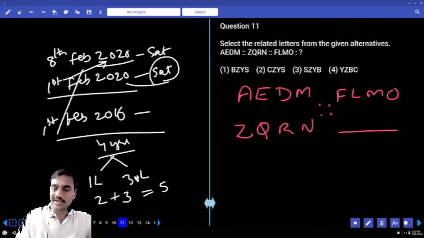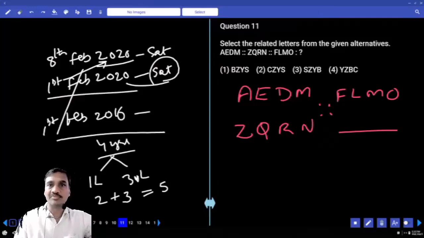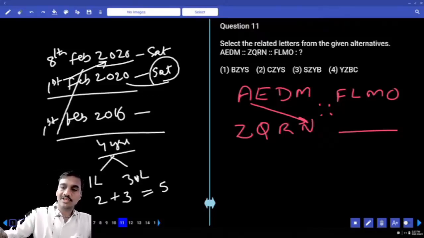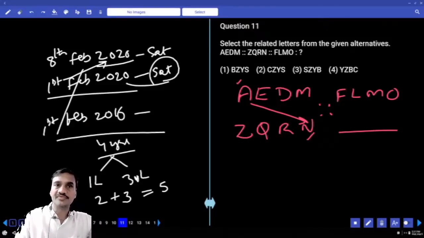Then if you take minus, A and Z minus 1, and E and Q, there is a huge difference of plus 12. There is no relation in this one as well. Then A and N, how are these two letters related to each other? We discussed corresponding pairs, first half and second half. What is the value of A? 1. N is 14, difference is how much? 13. And E is 5, R is 18, 5 plus 13 is 18. D is 4, 4 plus 13, 17th letter is Q. M is 13, plus 13, Z.